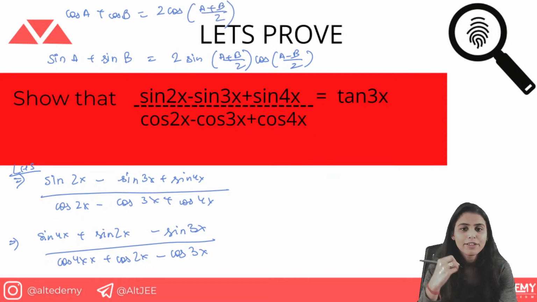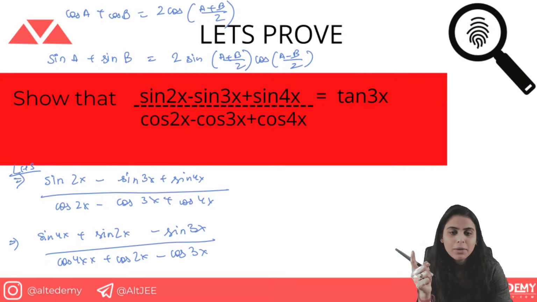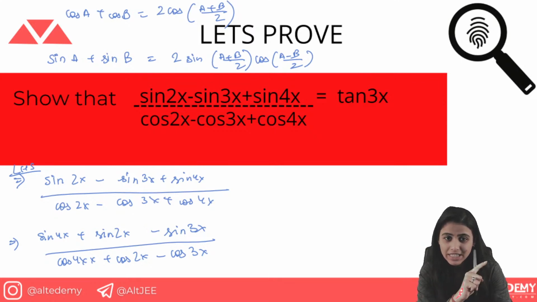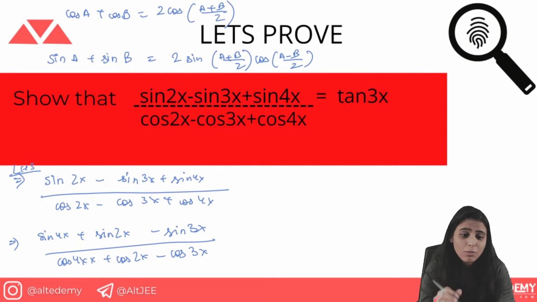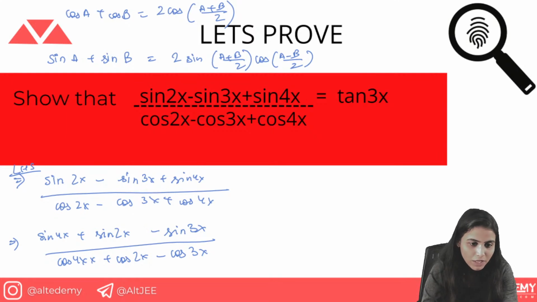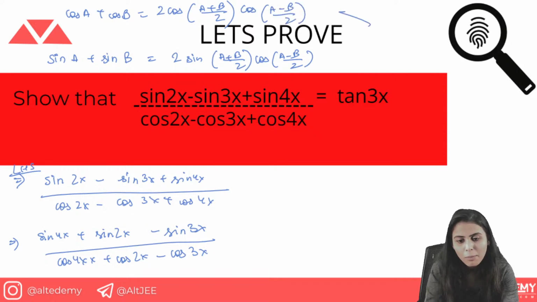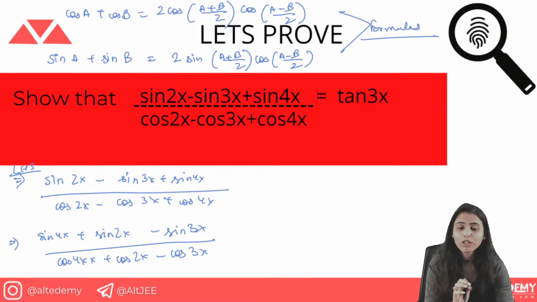These are the transformation formulas. They are derived using only the formula of sine a plus b which I made you study. The two formulas of sine a plus b and sine a minus b, we used those two formulas to make this one formula. Just some differences, and we frame these two formulas: 2 cos (a plus b) by 2 cos (a minus b) by 2. So these are the formulas that we are going to use here. For anyone who is not able to understand this step, you can refer to these formulas.